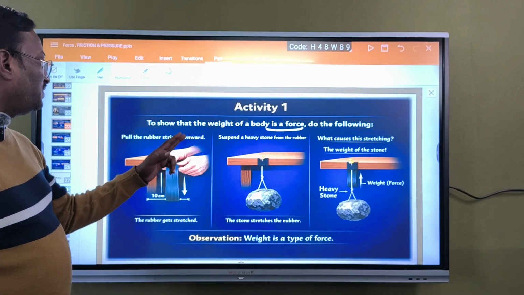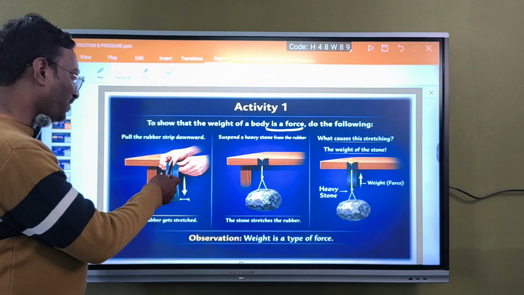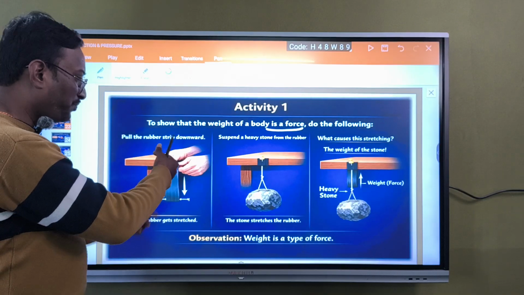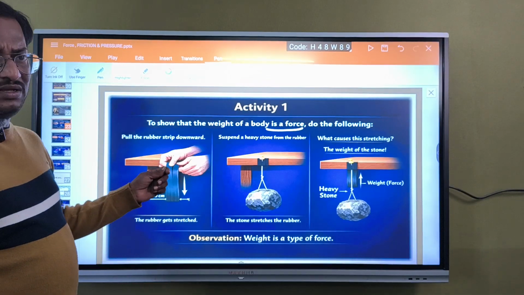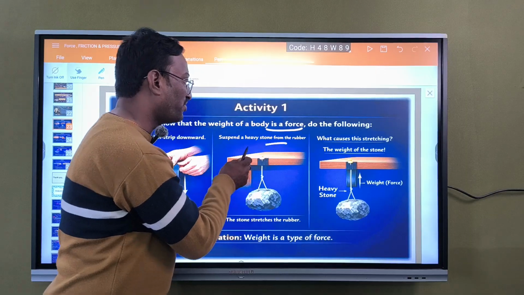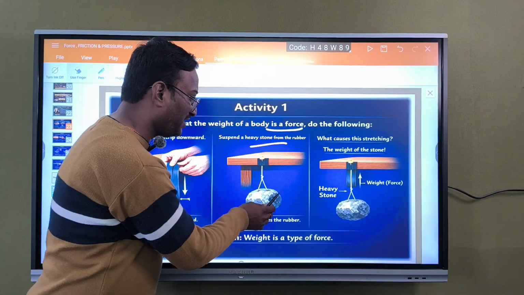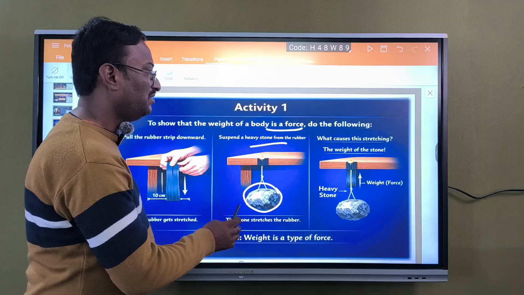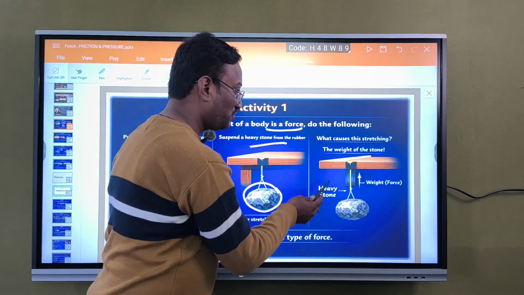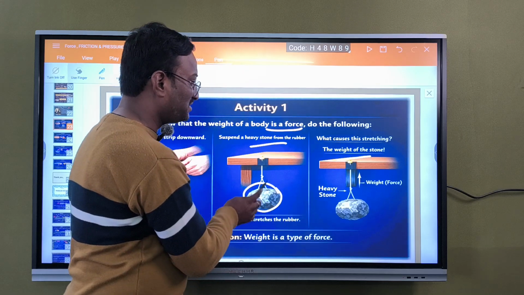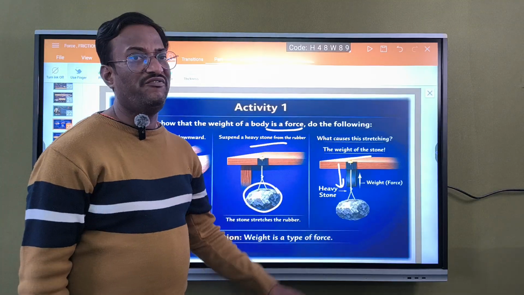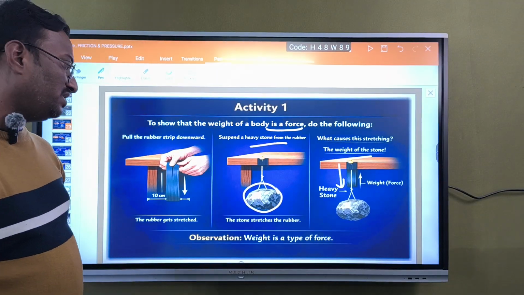Pull the rubber strip downward. So we have attached the rubber strip. If you pull it downward to the table, the rubber strip gets stretched. Suspend a heavy stone from the rubber. If you suspend the heavy stone here, what happens? What causes this stretching? The weight. The heavy stone makes this rubber strip stretch. This itself we call weight, the weight of the stone.